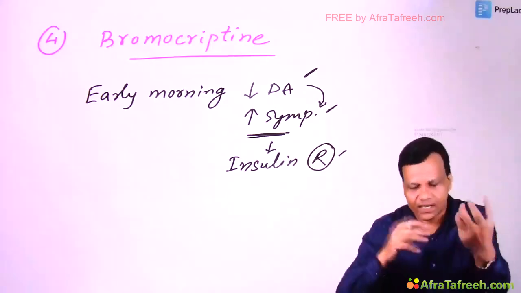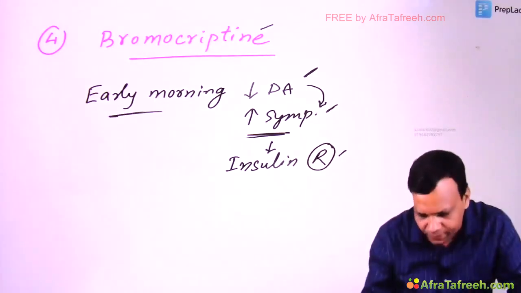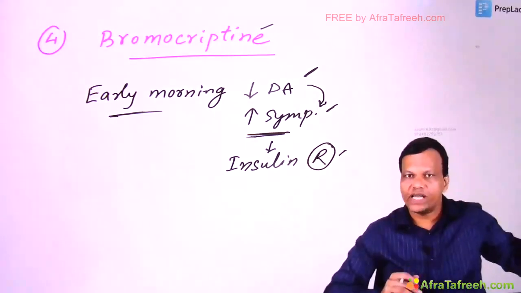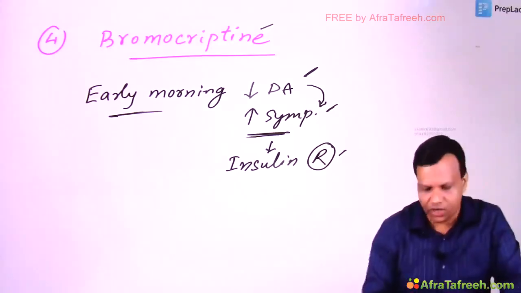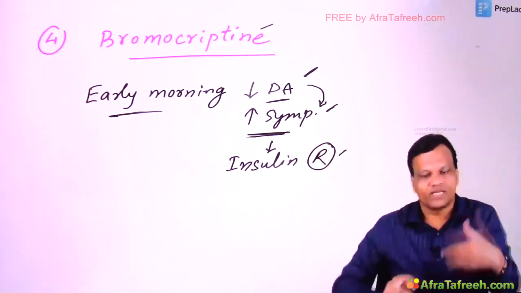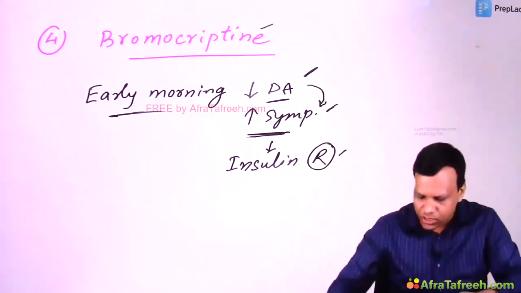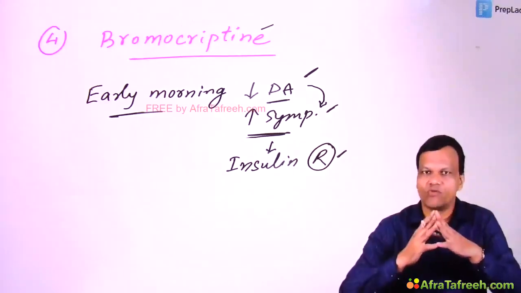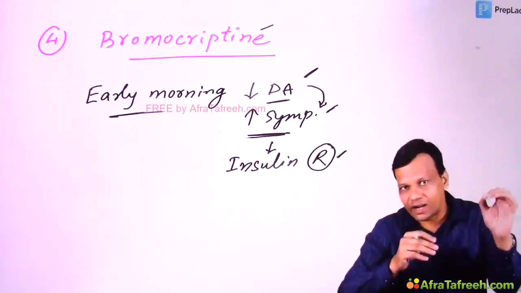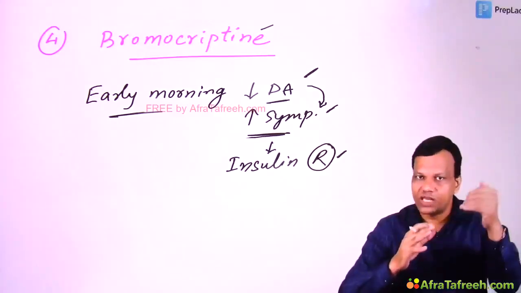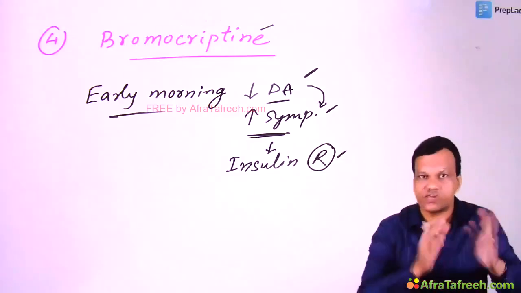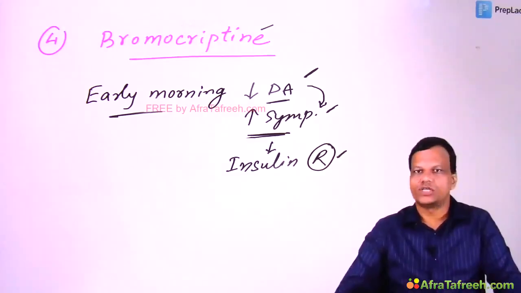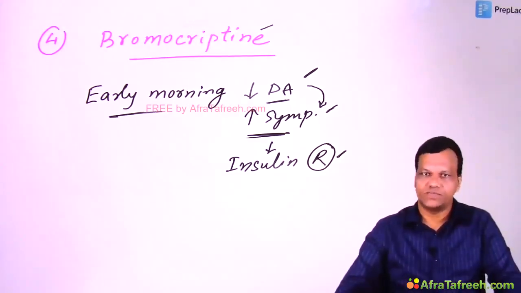So we tried that: early morning, if we give bromocriptine in a very low dose, since the dose required for hyperprolactinemia is very high, that means dopaminergic therapy, insulin resistance can be reversed. Clear? So bromocriptine has been approved in type 2 diabetes in the early morning. This is very important. It should be given very early morning on first awakening. Okay. So these are the important drugs which are used in diabetes mellitus. Thank you.